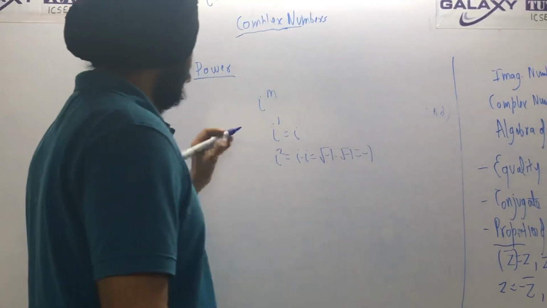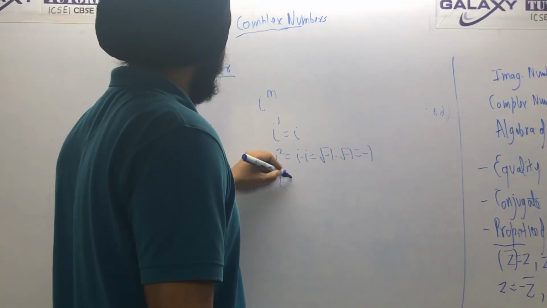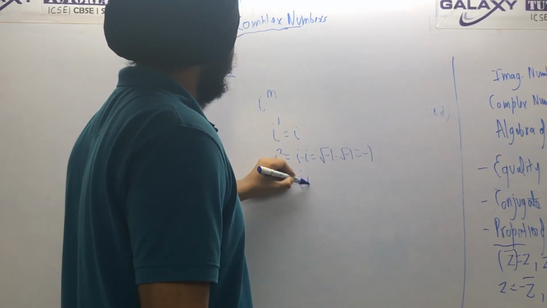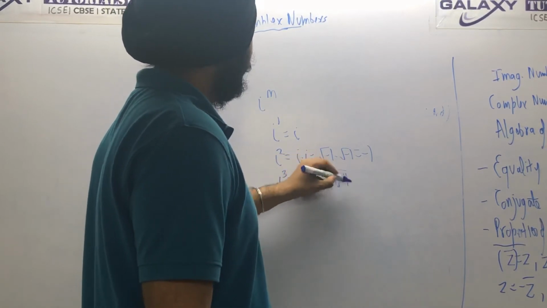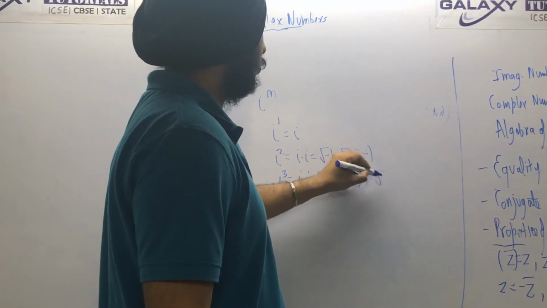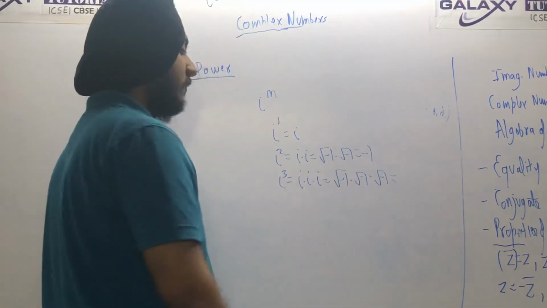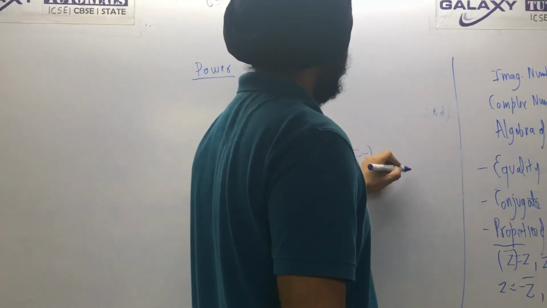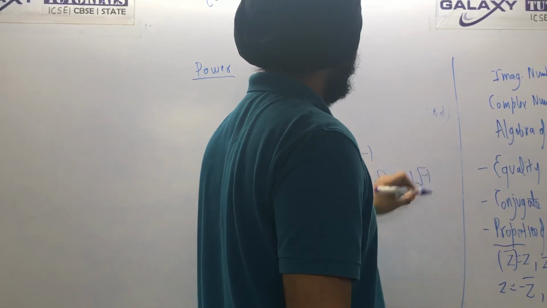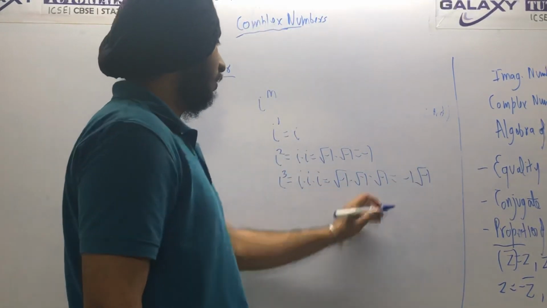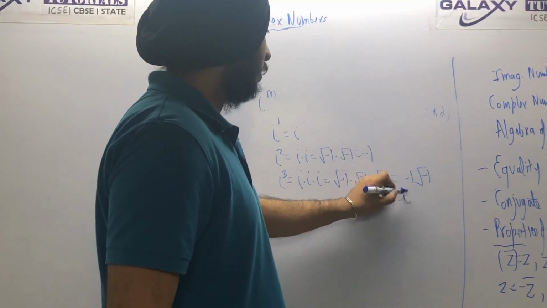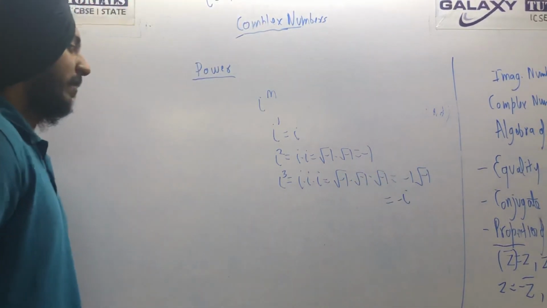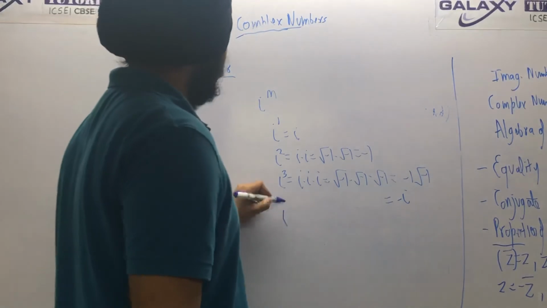Now next thing, ι cube, that will be ι square into ι, which is root minus 1 into root minus 1 into root minus 1. So root minus 1 into root minus 1 is minus 1. Minus 1 into root minus 1. What is root minus 1? That is ι. So ι cube will be how much? Minus ι. Okay. And what is ι raised to the power 4?